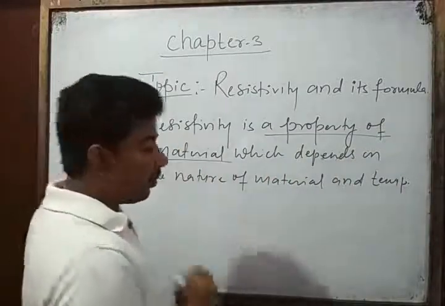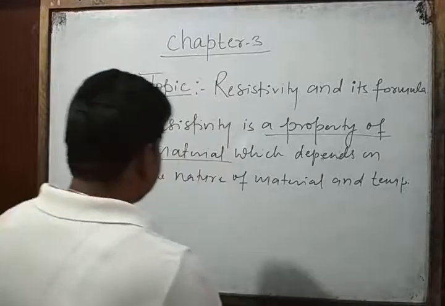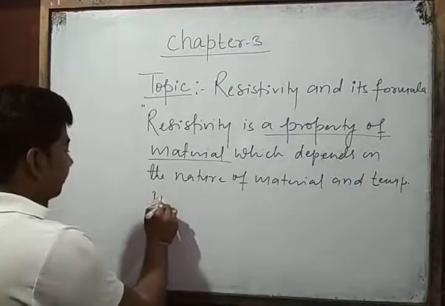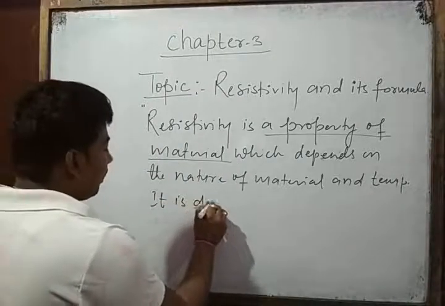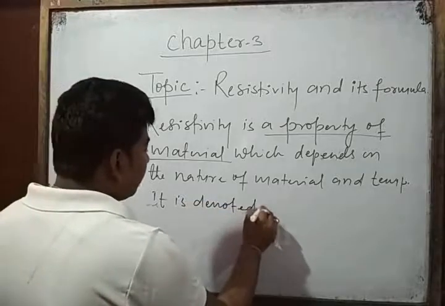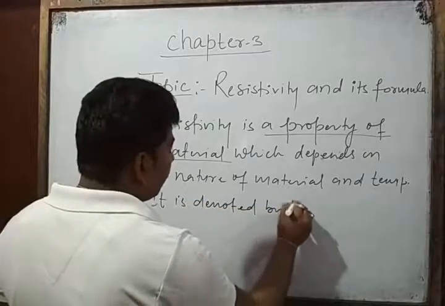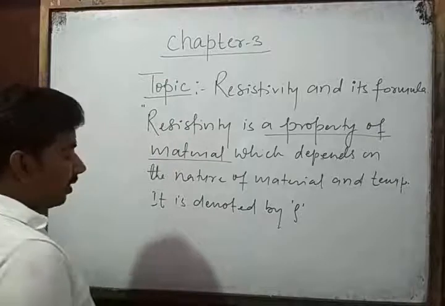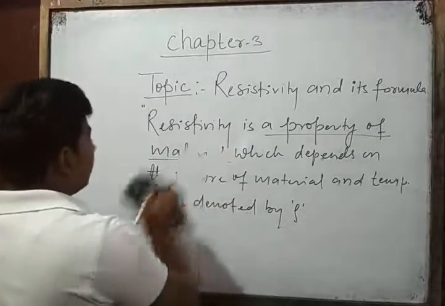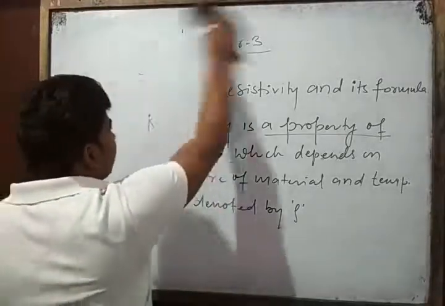It is denoted by rho. Now, the formula of resistivity is